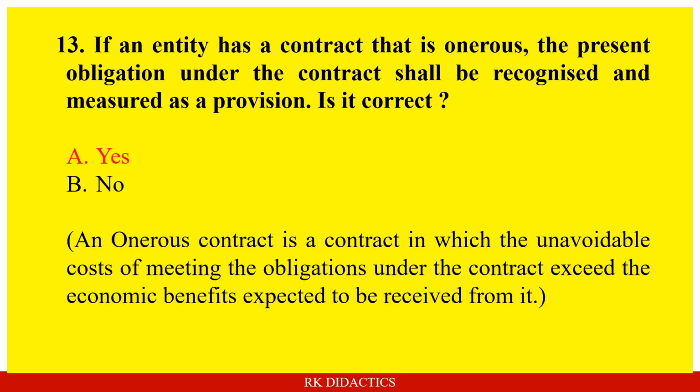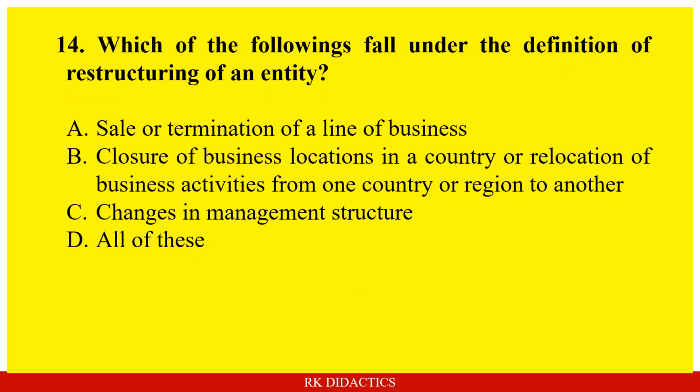So onerous contract एक ऐसे कॉन्ट्रैक्ट है जिसमें कि उस कॉन्ट्रैक्ट का ऑब्लिगेशन को फुलफिल करने के लिए जो अनएवॉइडेबल कॉस्ट है वो उस कॉन्ट्रैक्ट से जो इकोनॉमिक बेनिफिट मिलेगा उससे ज्यादा हो जाता है। So this is known as onerous contract. So if an entity has a contract that is onerous, so उसका जो प्रेजेंट ऑब्लिगेशन है अंडर द कॉन्ट्रैक्ट shall be recognized and measured as a provision, क्योंकि उसका जो बेनिफिट मिलेगा it is less than the unavoidable cost of the meeting of the obligation of the contract. So the statement is correct.